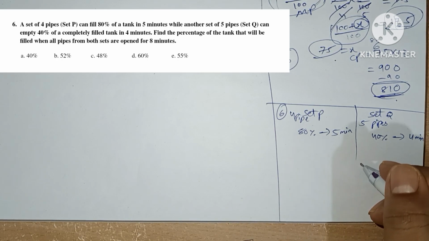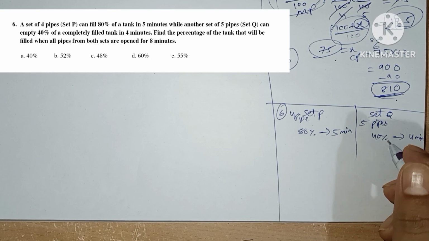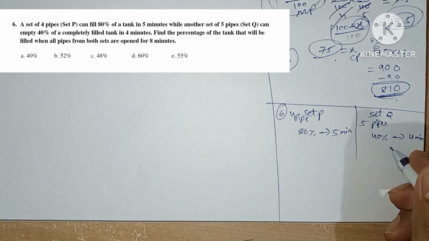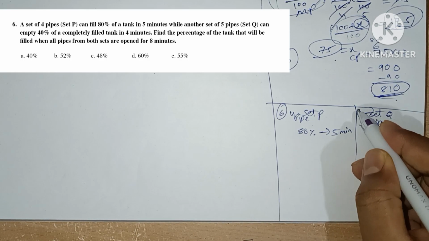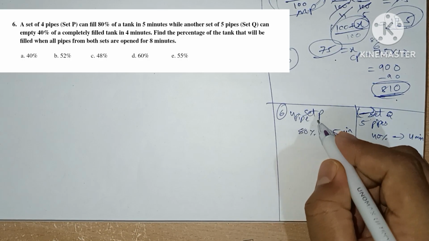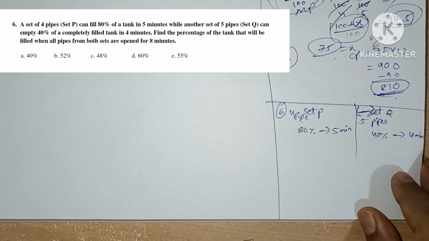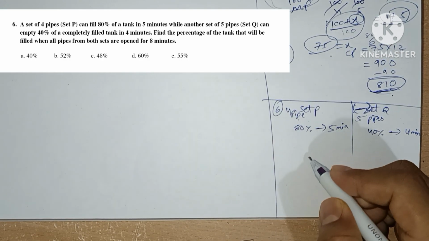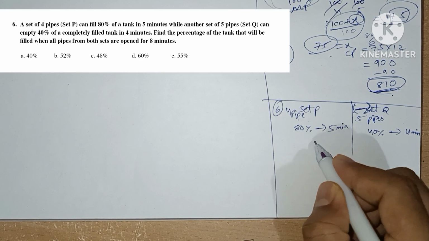Now the question asked is to find the percentage of the tank that will be filled when all the pipes from both the sets are opened for 8 minutes. So here it says that this set of 5 pipes is emptying the tank. These are negative. Remember this one. These are incoming pipes and these are outgoing pipes. You must remember this point. Next, the question asked is about percentages, so we are going to see only percentages.